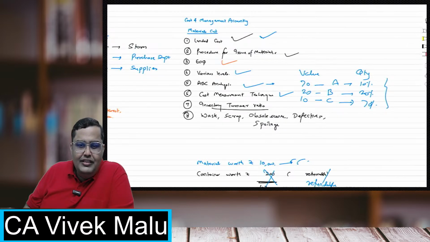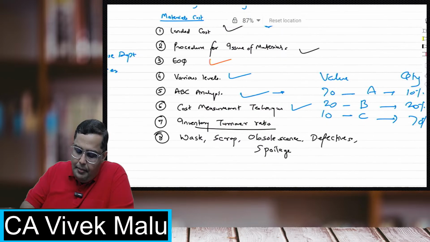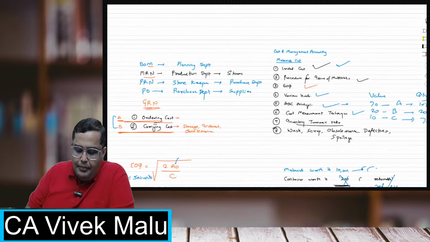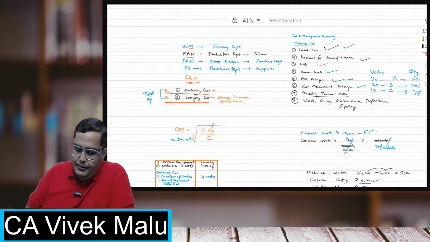In landed cost, there is nothing much to complicate actually. So I feel if they have to complicate, they can make a good question in terms of EOQ and the various levels, and there they can slightly complicate things. But otherwise, overall, it is a very easy concept. Overall, it's a very easy chapter. Definitely can be managed.